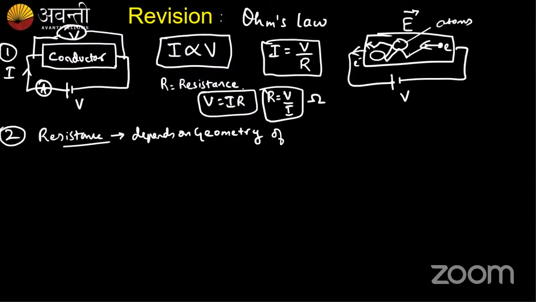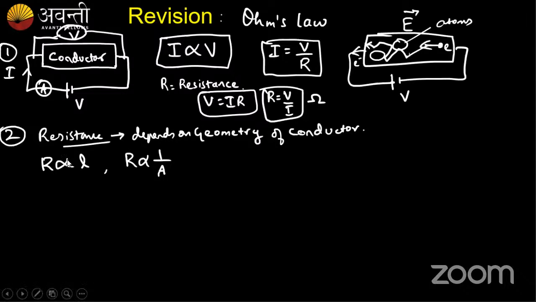So what were the factors it depended on? The resistance of the conductor was directly proportional to length and inversely proportional to area. More the area, less the resistance. More the length, more the resistance, right? So this was written as R is directly proportional to L and inversely proportional to A.